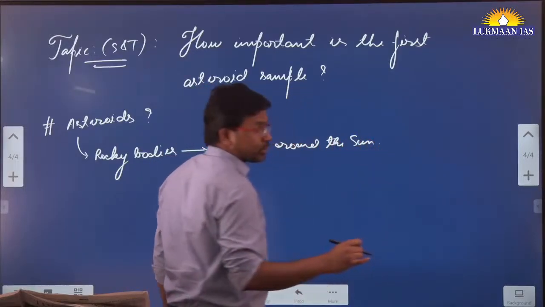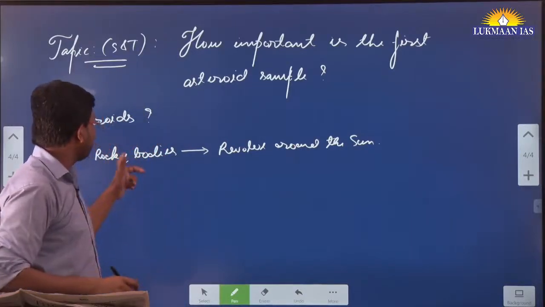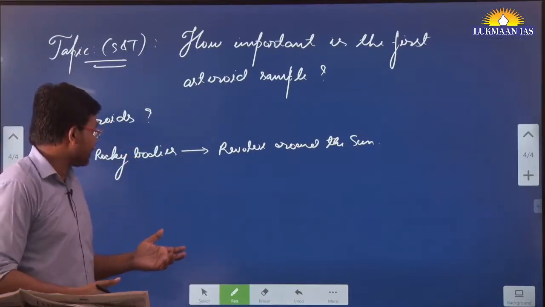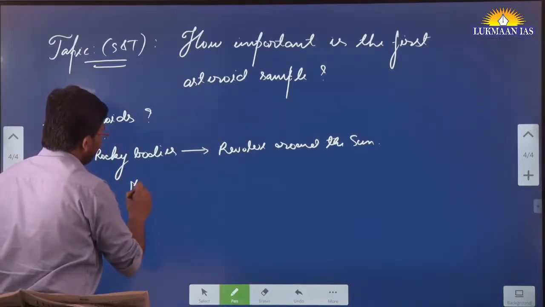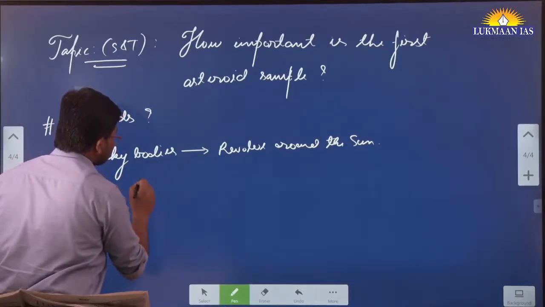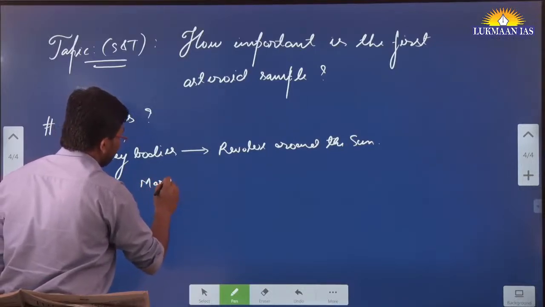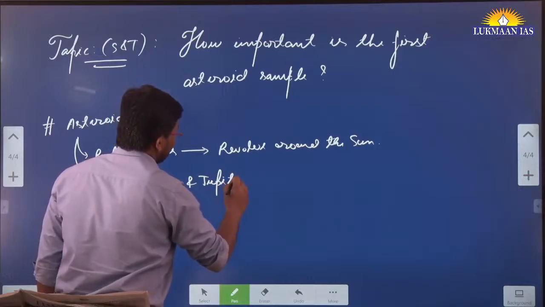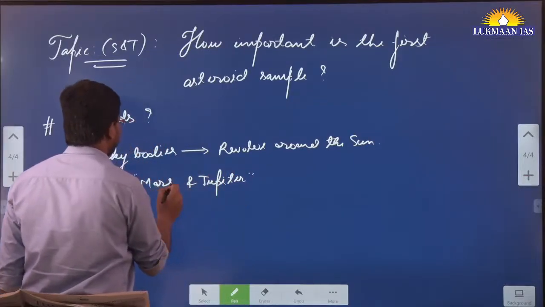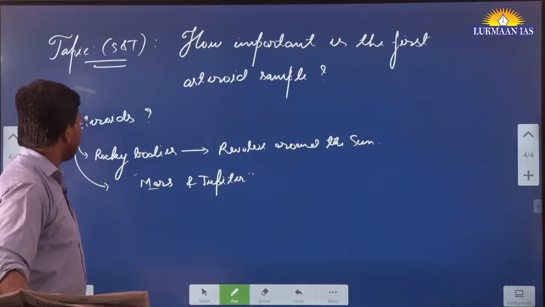However, planets also revolve around the sun. How are these bodies different from planets? Basically, they revolve around the sun between the orbits of Mars and Jupiter, in a belt. They orbit in a belt between Mars and Jupiter, so they are known as asteroids.